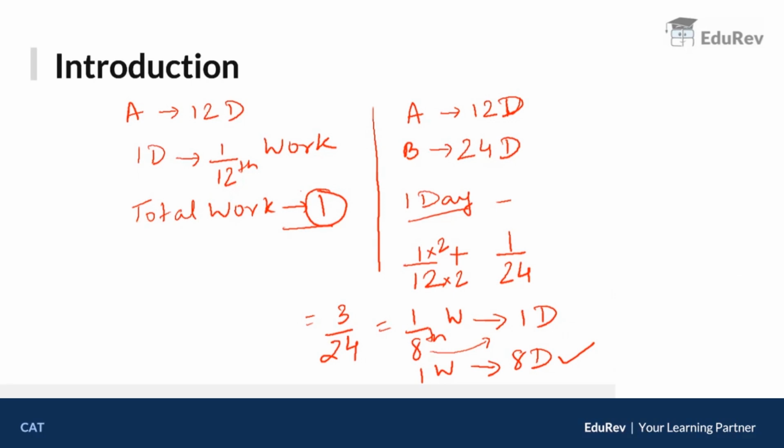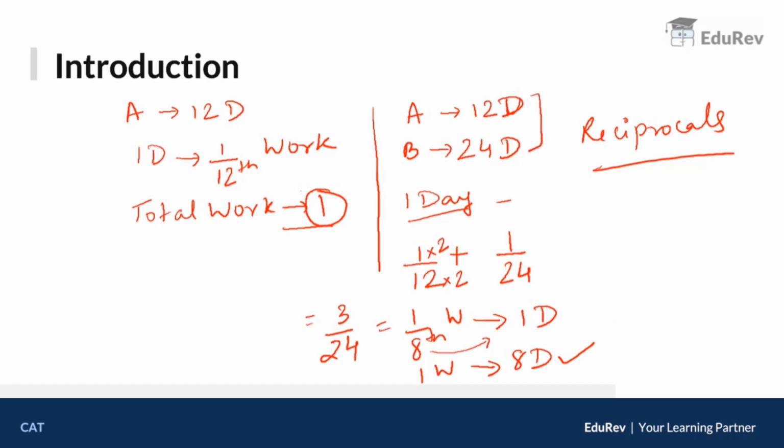Now in this case, we are using the concept of reciprocals. We are using reciprocals because 12 days so 1/12, 24 days so in one day 1/24 and so on, and then we simplify the question. But my point is most of the questions of time and work can be solved without the reciprocals, without the fractions, which makes your sum very, very easy. That method is called the LCM method or the unitary method. The process is the same, but our only target is to avoid the reciprocals. How do we do that?